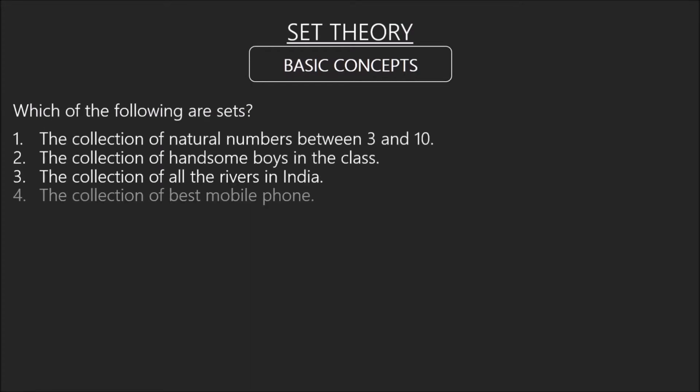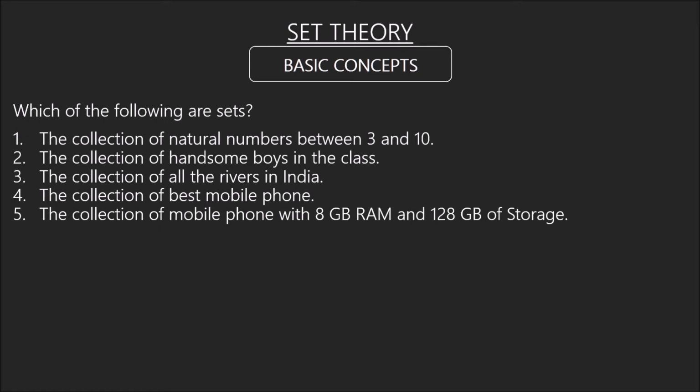Okay, and here the collection of natural numbers between 3 and 10. So it is a set because we can collect it under the set name B, and all these numbers 4, 5, 6, 7, 8. See, they are in the set. Now, second question, that is the collection of handsome boys in the class. This is not well defined. Okay, so one guy might be handsome for someone, and the same guy might not be handsome for someone else, and the same applies with girls also. So it is not a set because it's not well defined.